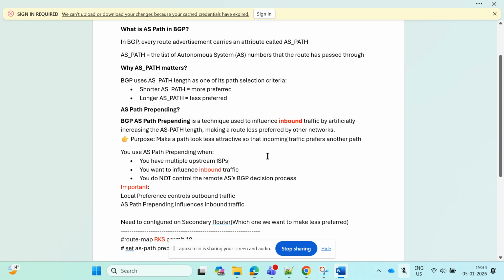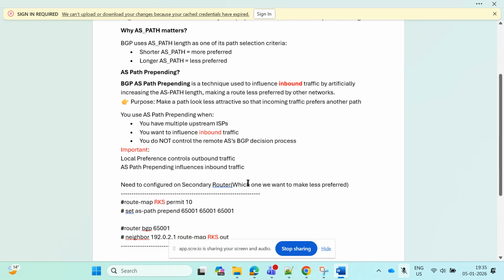So where do we use AS path prepending? When we have multiple upstream ISPs, then we can use it. If you want to influence inbound traffic, then you can use it, right? Because we do not control the remote neighbor or ISP BGP routing decision, that is why we use AS path prepend.